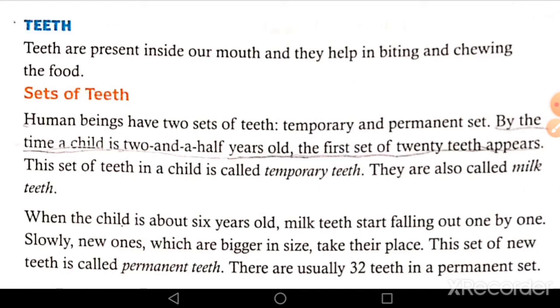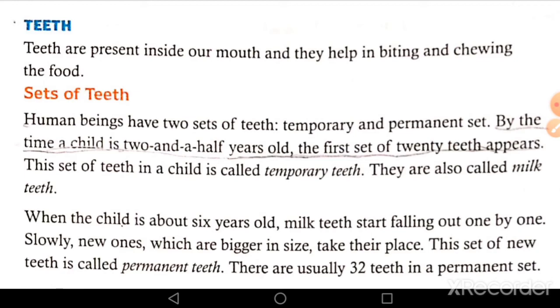Next is sets of teeth. Human beings have 2 sets of teeth, temporary and permanent set. By the time a child is 2.5 years old, the first set of 20 teeth appears. This set of teeth in a child is called temporary teeth. They are also called milk teeth. We have all gone through the phase during our childhood where we would lose a tooth and a new one would already be ready below it.